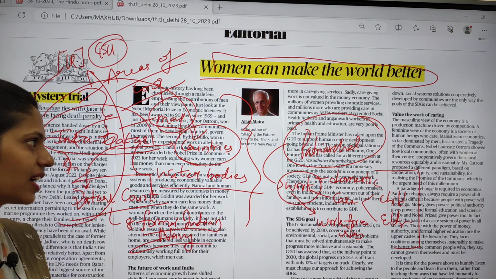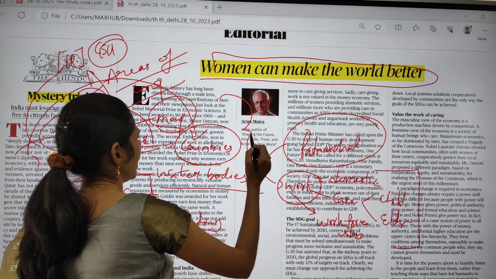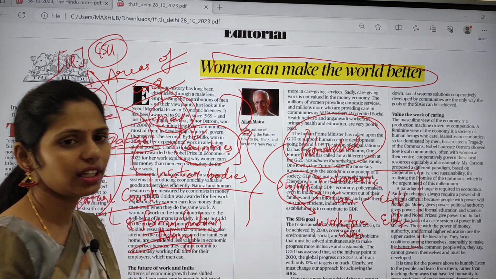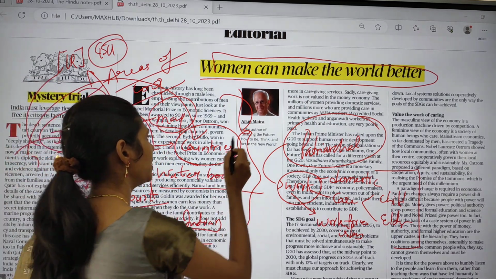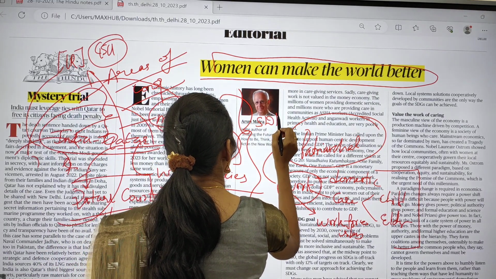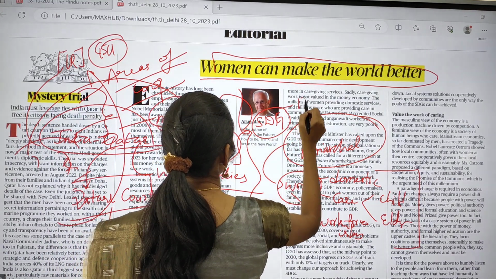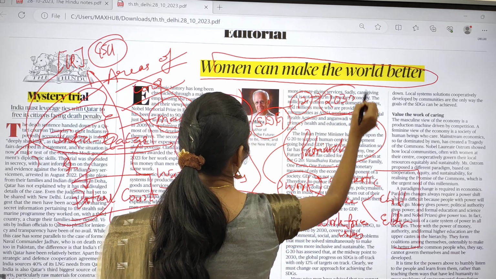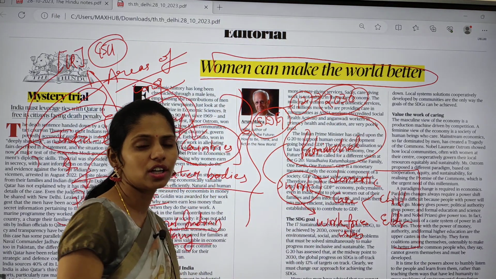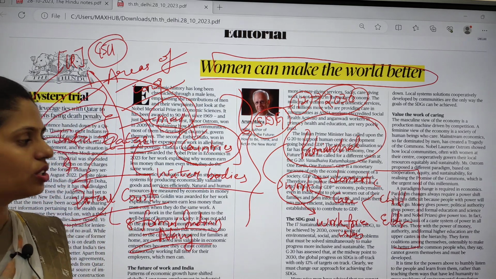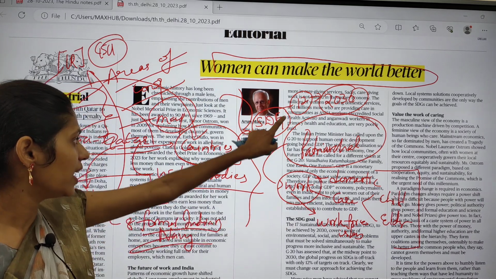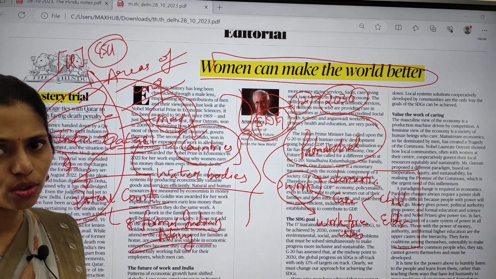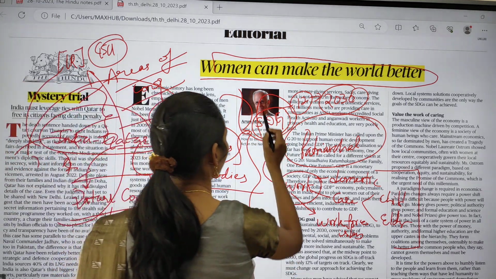Don't forget about that. This article gives some data regarding the women workforce, and it says that if you want to attain the sustainable development goals, we have 17 SDGs, and they have to be achieved by 2030. So if you want to achieve all those things, women's contribution is necessary and a must. If there is no women's contribution, we can't achieve this target of the 17 Sustainable Development Goals by 2030.